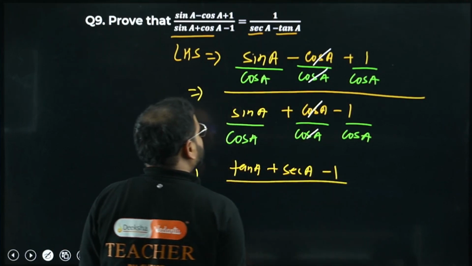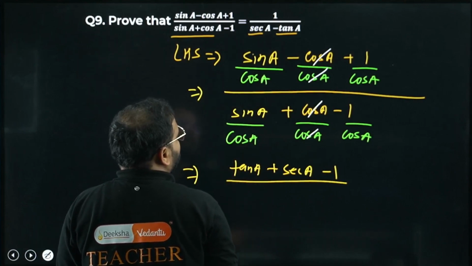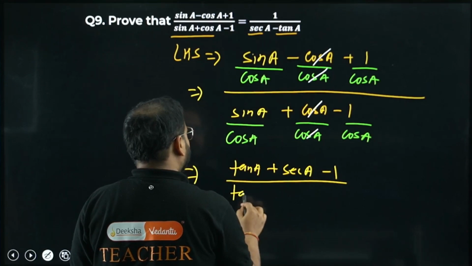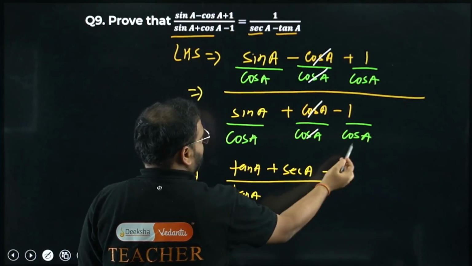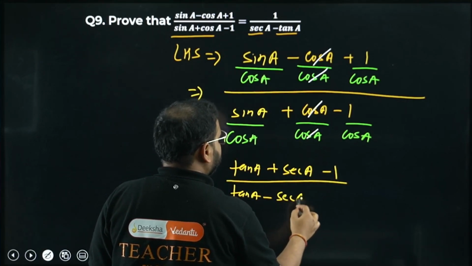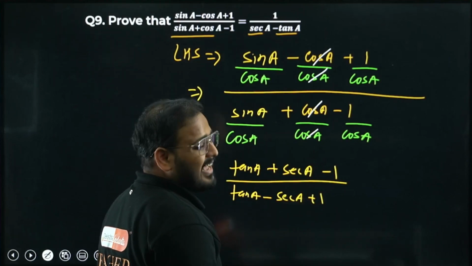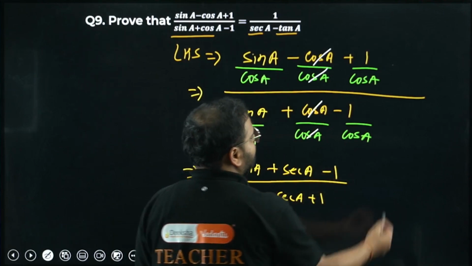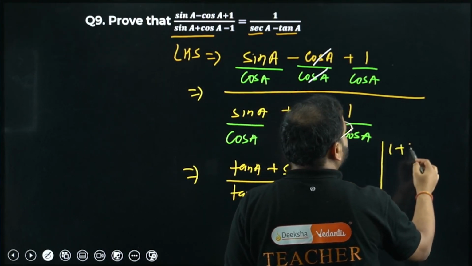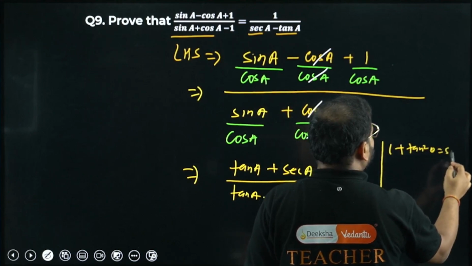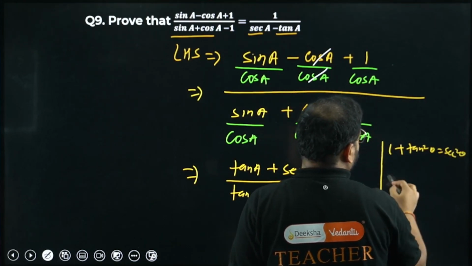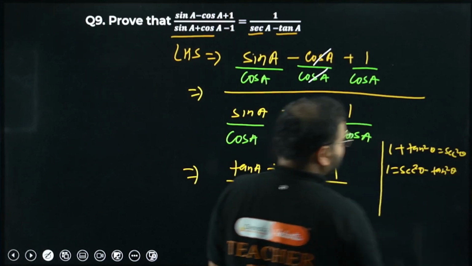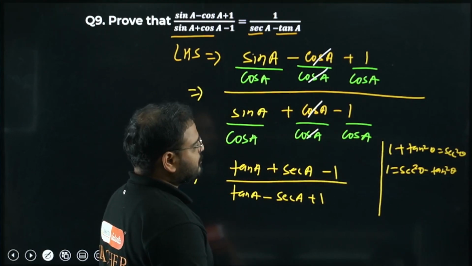What about denominator, sir? Please check. What I'm getting over here, bacha? I'm getting this as, again, tan A. What about this? Minus sec A plus 1. Now I can apply the identity, but there is no square over here, but for 1 I can apply. For tan and sec was the identity. Please check for 1. I have 1 plus tan square theta equals to sec square theta. It means 1 equals to sec square theta minus tan square theta. Sec square minus tan square theta.